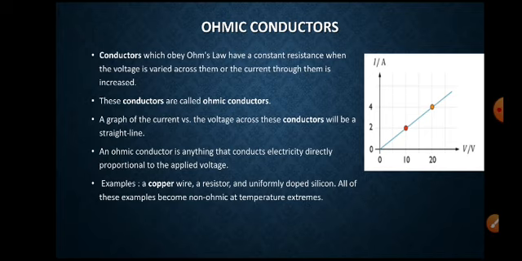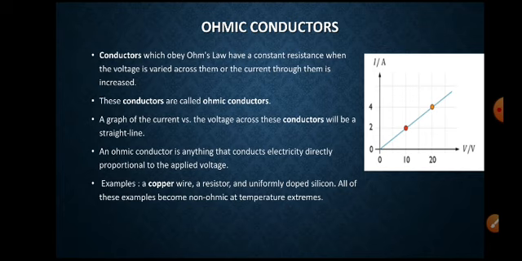If any conductor obeys Ohm's law, then that conductor is called an ohmic conductor. The conductors which obey Ohm's law have a constant resistance when the voltage is varied as the current through them is increased. Observe the graph here.